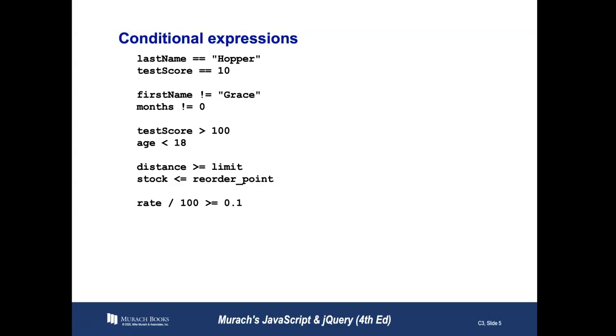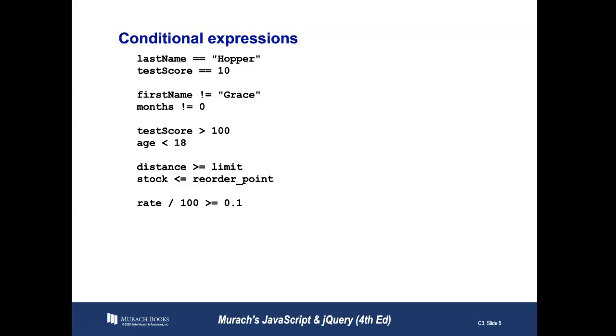So here are some examples. We've got last name equals Hopper, a string, and test score equals 10. So we're saying, is last name equal to Hopper? Is test score equal to 10? By using the double equals, we're testing the condition. Are they equal? Well, if we write an if statement before that, we'll have that. Now, first name not equal to Grace and months not equal to 0, that's also a conditional expression, but showing that something is not equal to something.